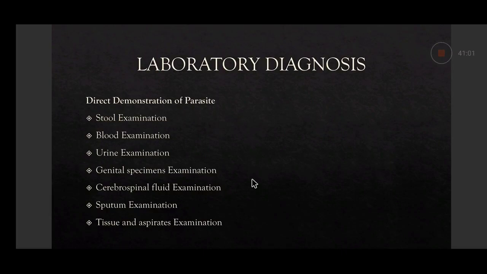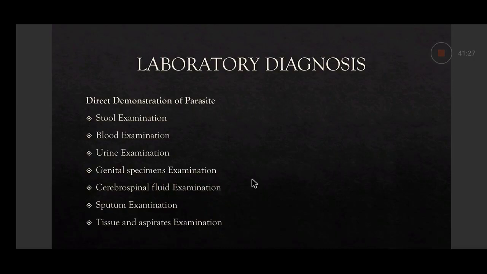Then tissue and aspirate examination. Amastigote forms of Leishmania donovani, causative agent of Kala-azar, may be demonstrated inside the reticuloendothelial cells. In the splenic aspirate, if you take a splenic aspirate, or bone marrow aspirate, or liver aspirate, or aspirate from the lymph node, they can be demonstrated.